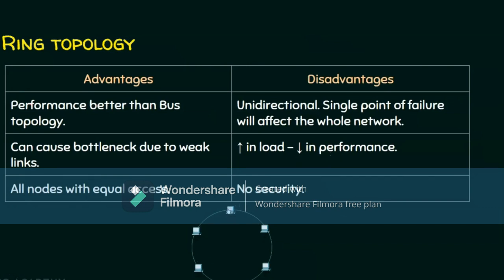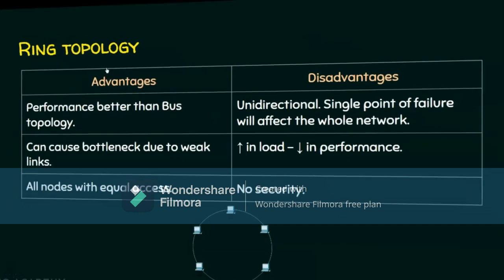If this node is going to send some confidential data to this computer, again the data has to cross so many intermediary nodes in order to reach the destination. And obviously there is no security in this ring topology.